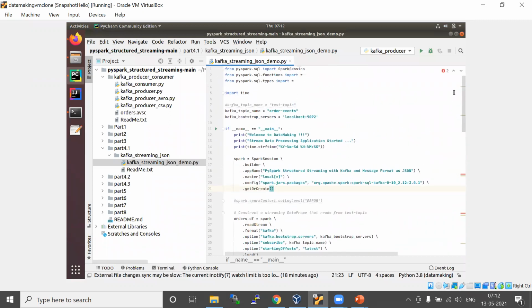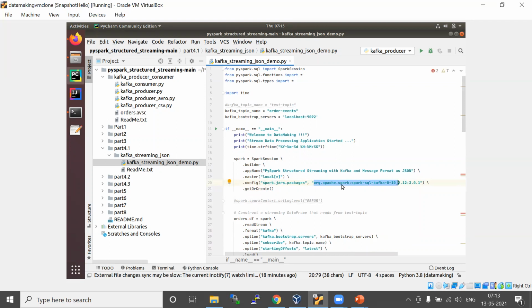When you run this program, there are a couple of ways you can provide the artifact details to download the dependency jars, which is the Spark streaming Kafka connector. One is by specifying, while creating the Spark session object, the config parameter spark.jars.packages, and you can pass this.